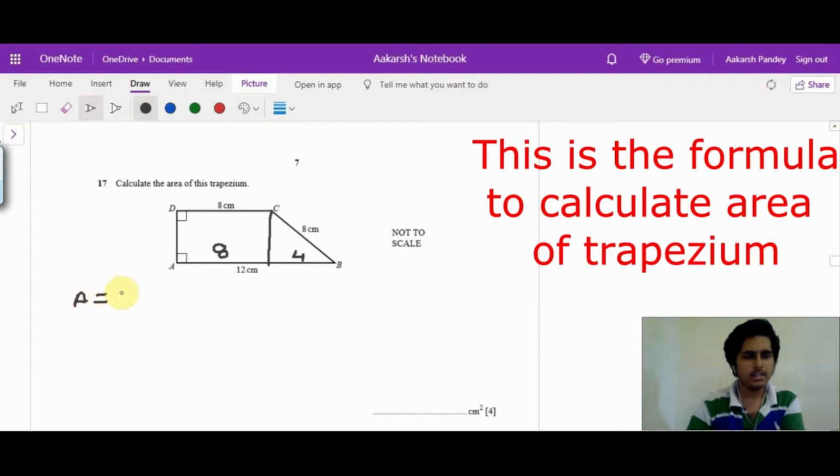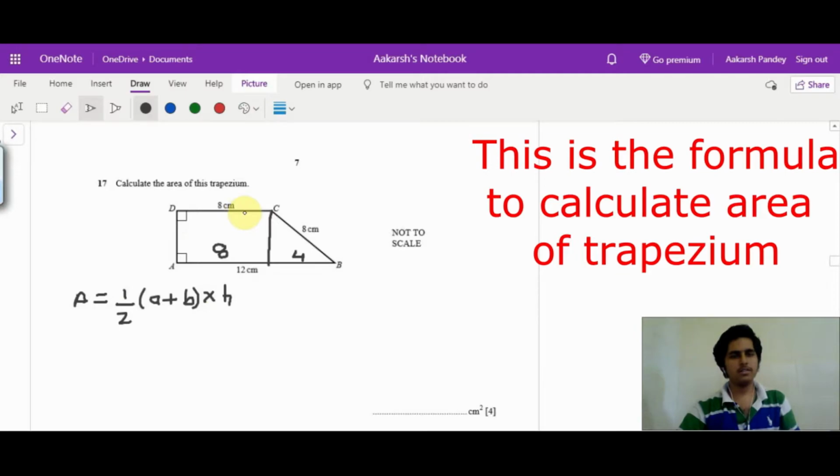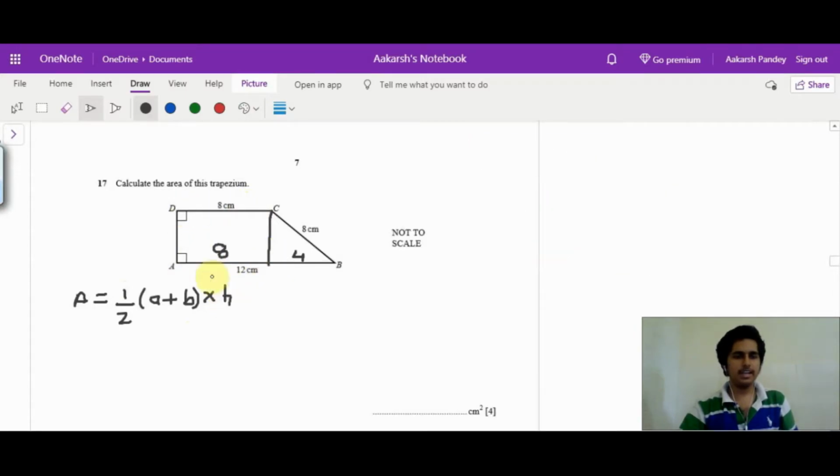But for a different approach, what you can do is, area is equal to half into a plus b into h, where a and b are the parallel sides. They are these parallel sides, and h is the height of the trapezium. Now what is the height for this trapezium?